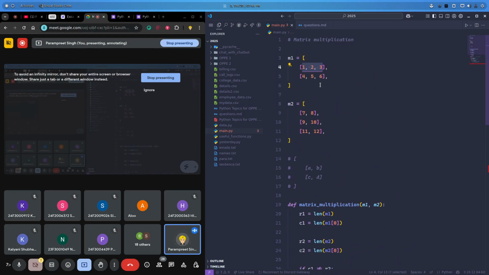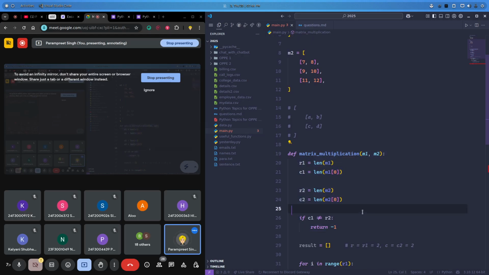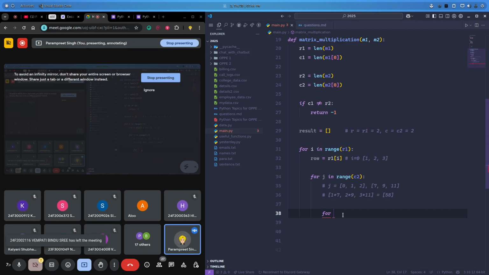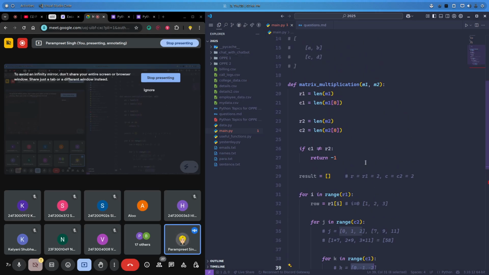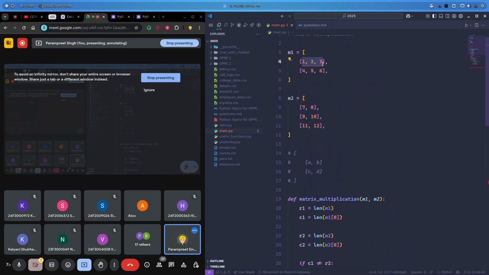And how can we go in this manner? This is the number of columns, right? And which variable is representing the number of columns for matrix 1? C1, right? So we will just go through the columns of that. So for k in range C1. Now what values will k have? K will have 0, 1, 2. These are the indexes, and these indexes match the indexes required for this, right? Am I right?